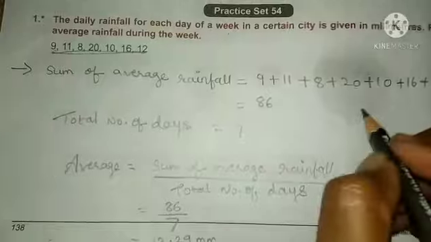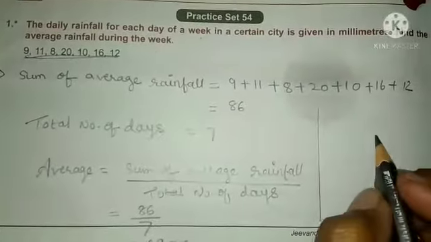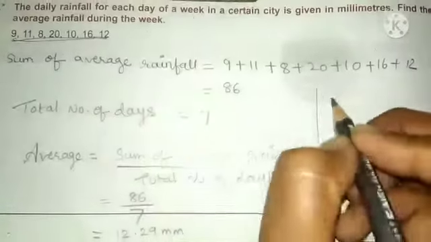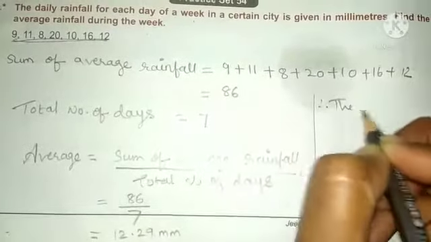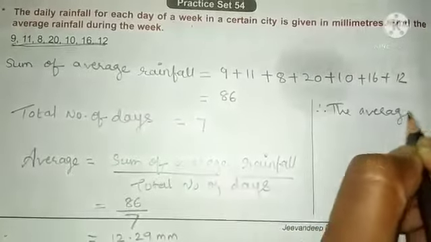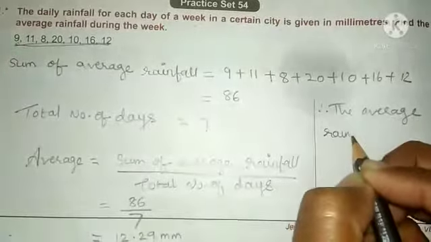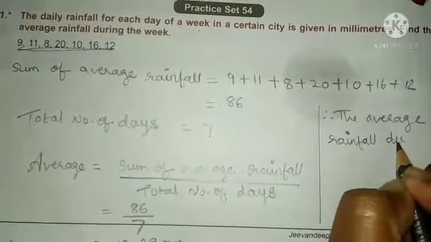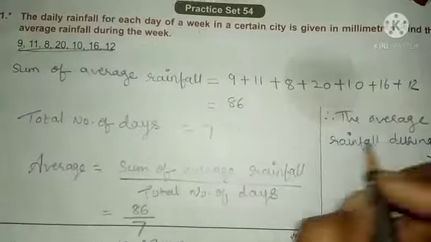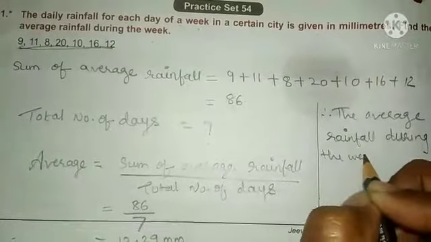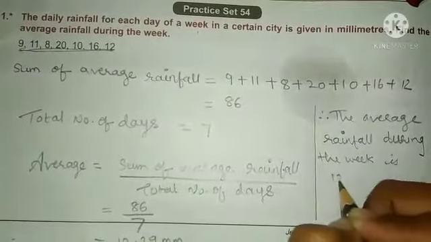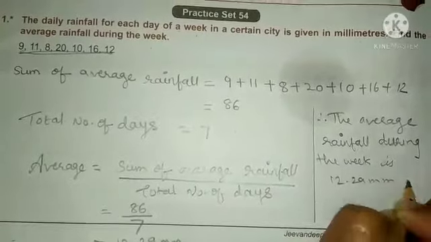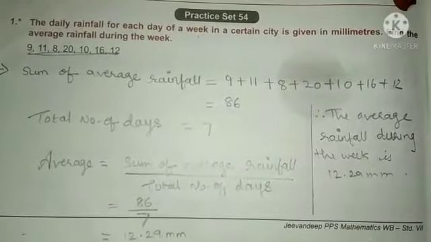So here we will write, therefore the average rainfall during the week is 12.29 millimeters. Clear? Understood how you will do this?